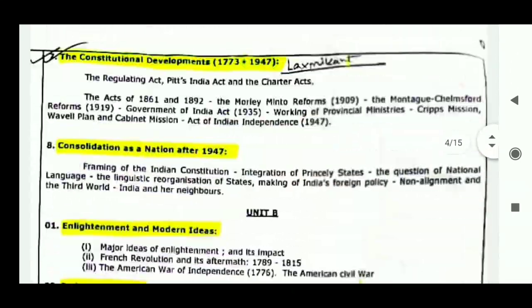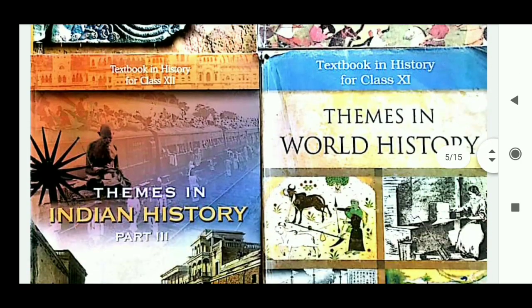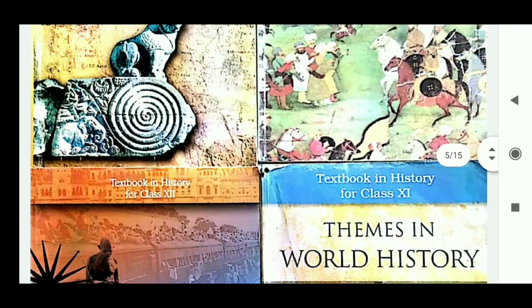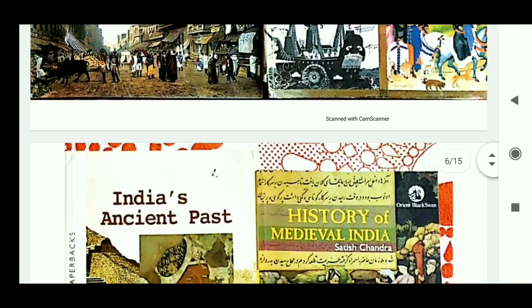Now come to the book list, which was referred by Miss Devaki Sen. The book list starts with your NCERT. This is the basic. As you all know, for the UPSC mains GS paper and also for the optional paper, you have to start with the 11th and 12th NCERT, that is the new NCERT, and also the old NCERT. The new NCERT is Themes in Indian History Part 1, Part 2, and Part 3, and the World History. So these 4 books cover Ancient, Medieval, Modern and World. This is your base book and you have to read it.